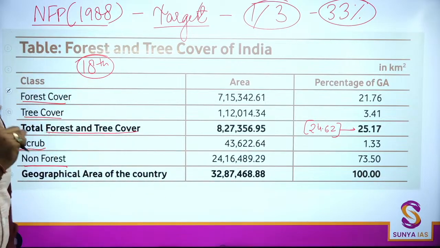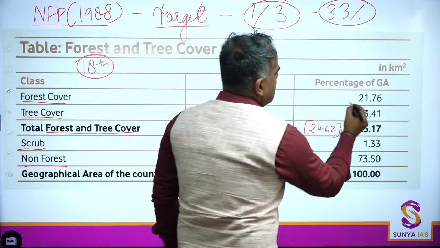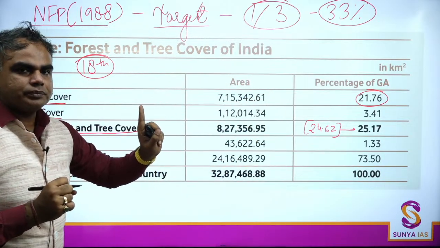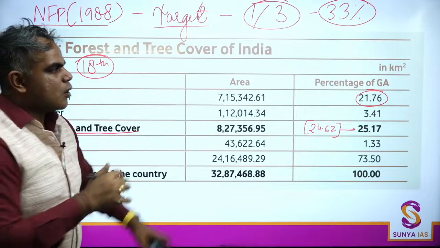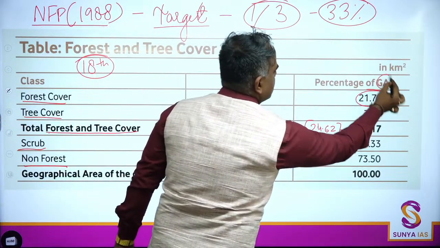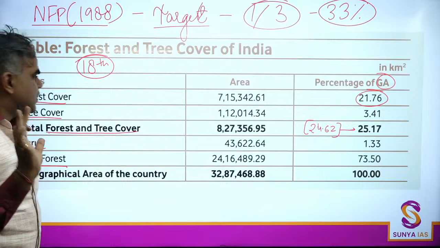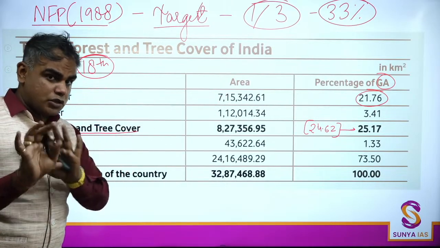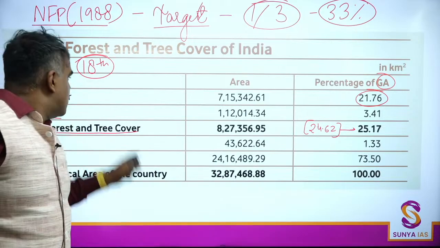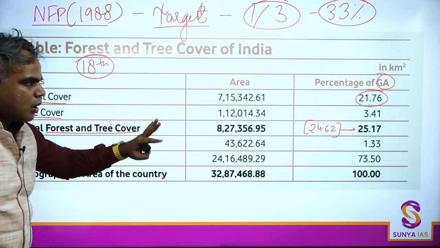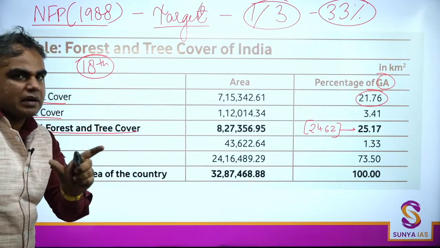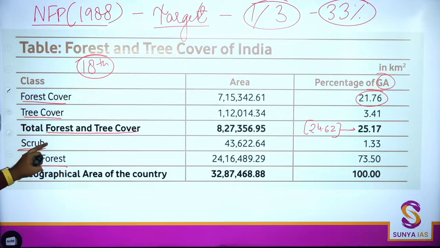conceptually what the forest cover is. Now forest cover right now is 21.76. 21.76% of India's geographical area is the forest cover. Tree cover is 3.41%. Right now I have not told you the definition, so just wait for 2 minutes. All of these concepts will make sense to you. But right now, you know there is a term known as forest cover, and something known as tree cover. There is something known as scrub.